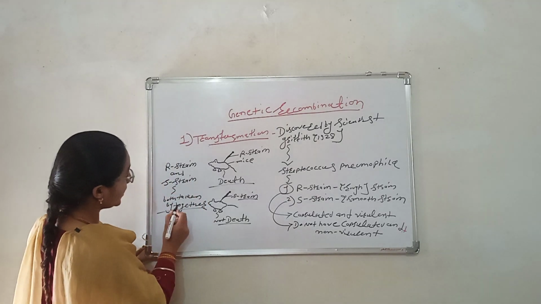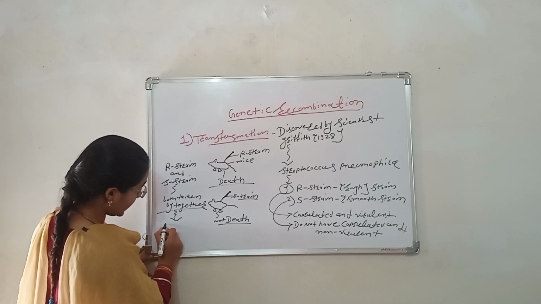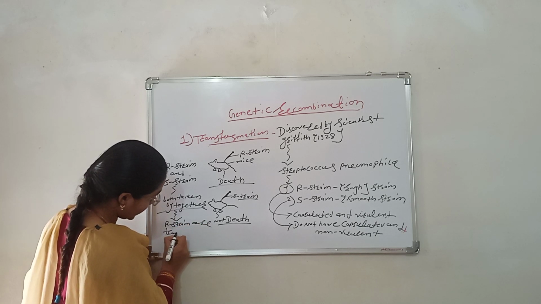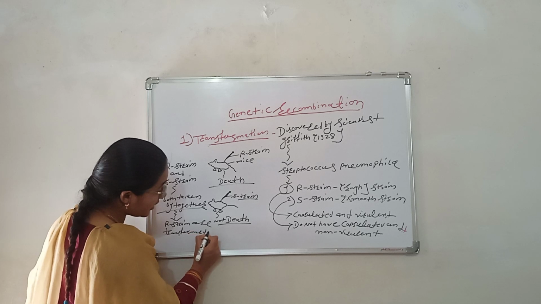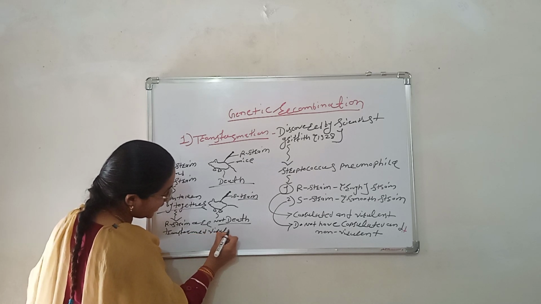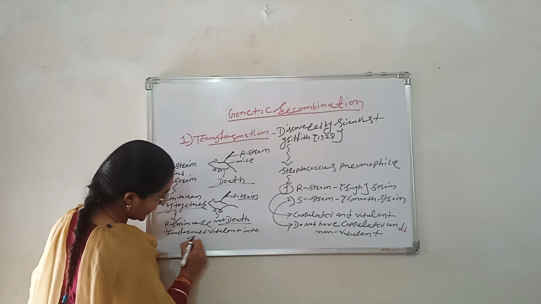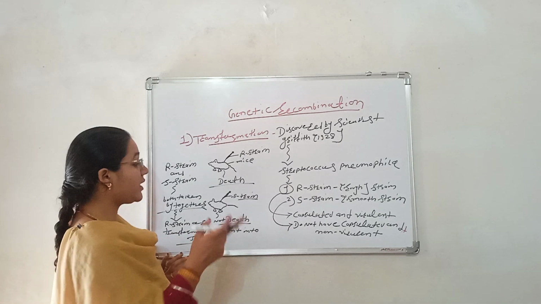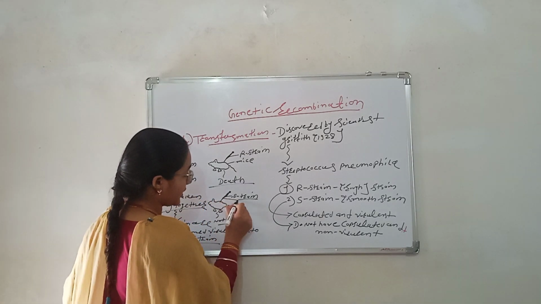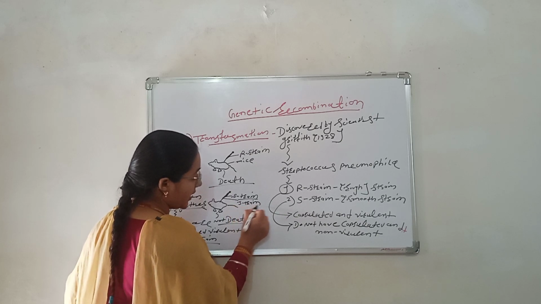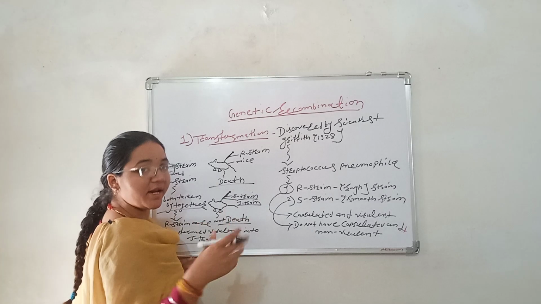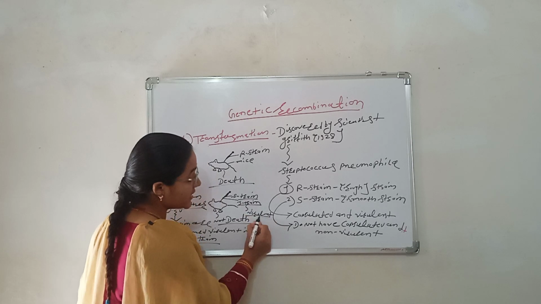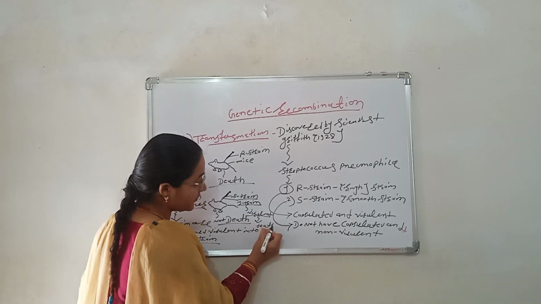After some time, the R strain was transformed, and the virulence passed into the S strain. When this S strain was injected into mice, it was not a normal S strain, because it was virulent and capsulated also, so the mouse died.